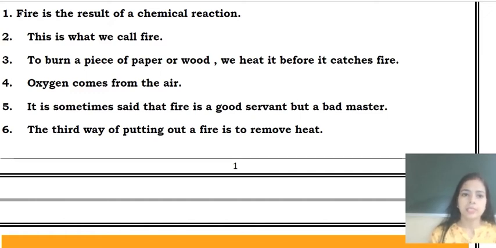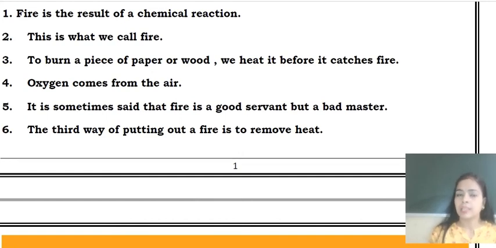The next one is, it is sometimes said that fire is a good servant but a bad master. It's a general truth. Till then, fire serves you. It's a very good servant. But once it becomes master of yours, it can destroy you. It can destroy lots of property. It can destroy anything. So, it is a good servant but a bad master. It's a general saying.